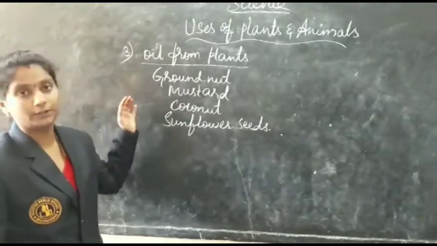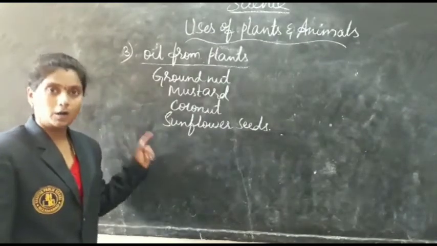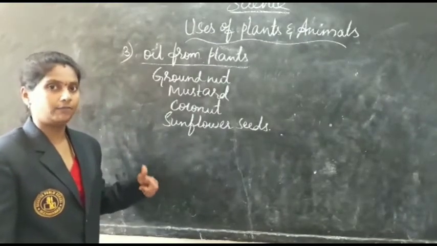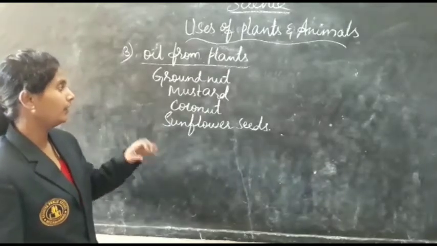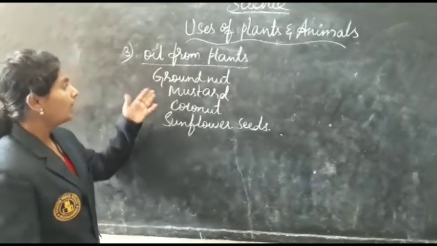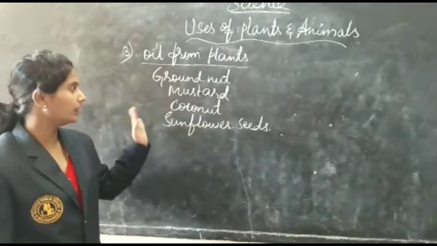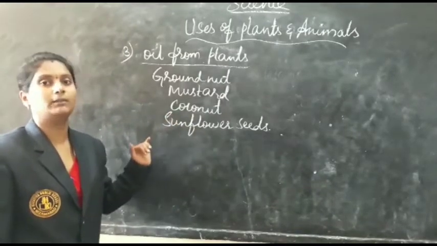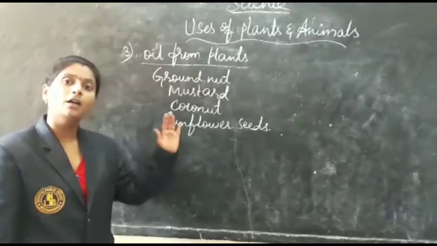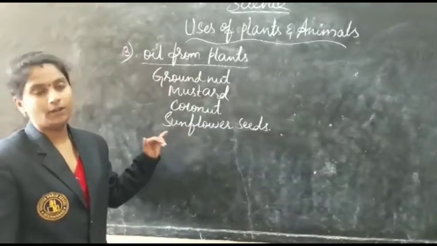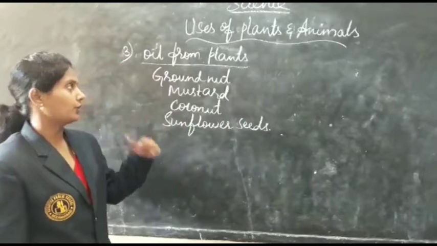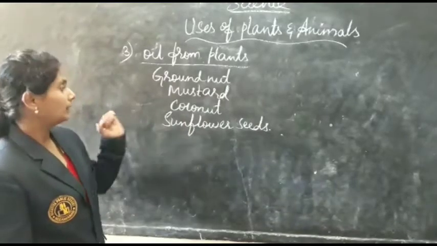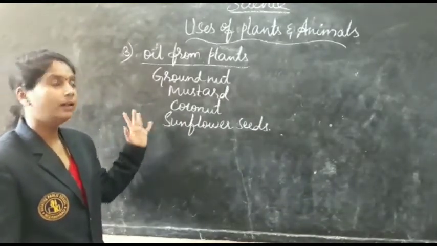Groundnut is one of the best oils which we use in our daily life, in the preparation of very different food items. Mustard oil, in some areas they eat mustard oil. Coconut oil is also used in the preparation of food items in some southern areas like Kerala, and sunflower seeds are also used to prepare oil. In this way, we get oil from plants.